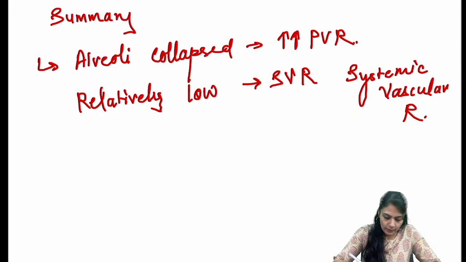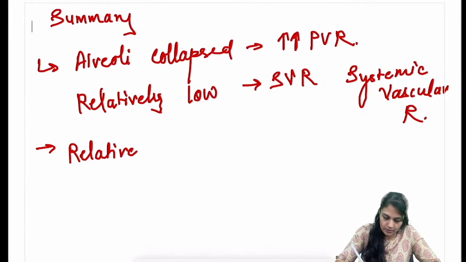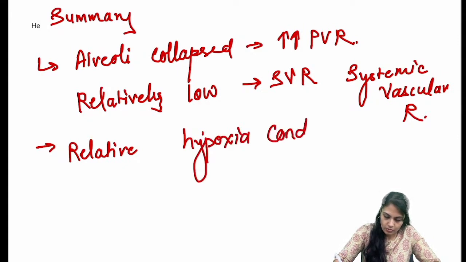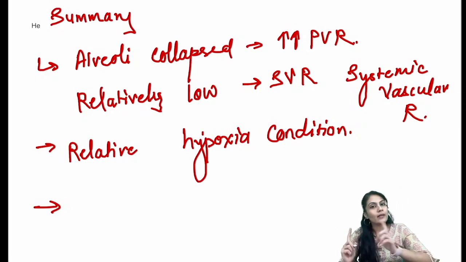The second thing that we learn is that there is a relative hypoxia condition. Now remember, this is going to be very, very helpful, and there are three things which are not there in the adult life.